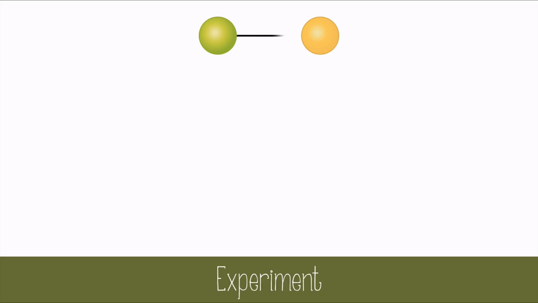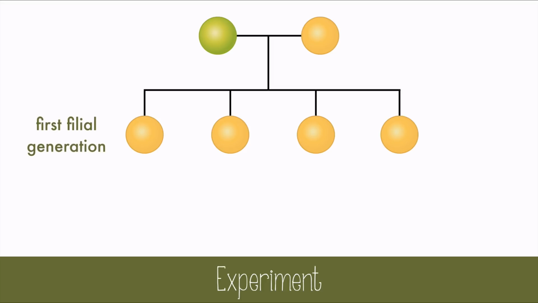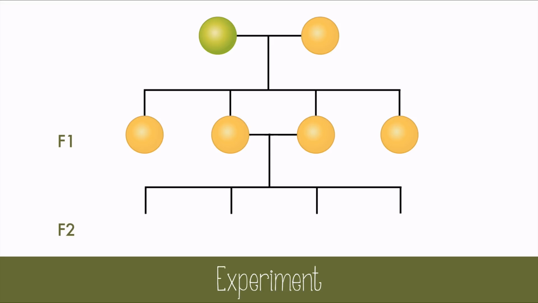When the offspring grew, he found that all of the peas were yellow. He couldn't understand why the green trait disappeared. Why didn't the peas have a 50-50 chance of being green or yellow? To explore this further, he took two peas from the first filial, or F1 generation that was just made, and he bred them together. Yes, this is inbreeding, but they're peas, so no one seems to mind.